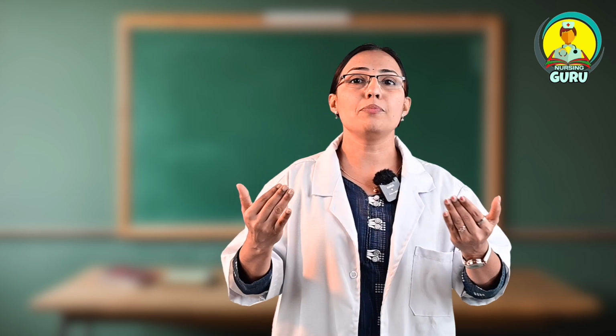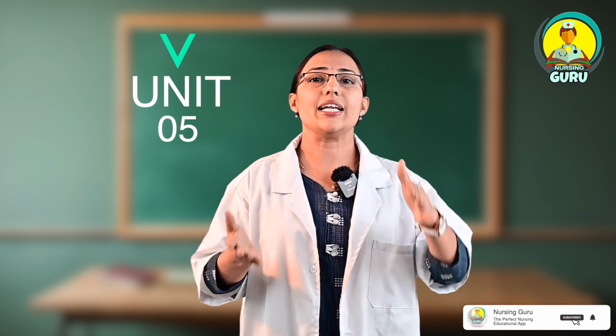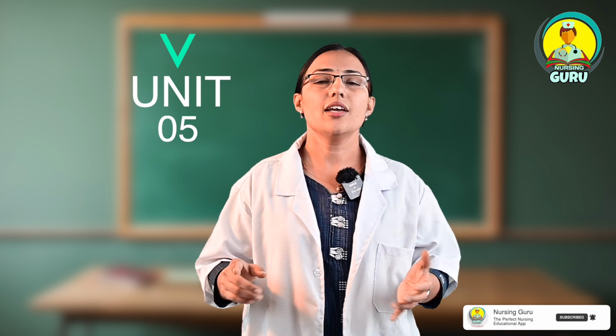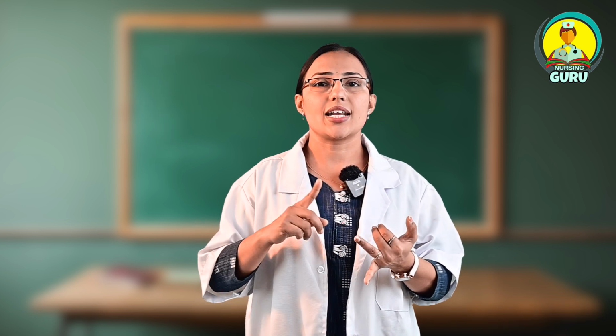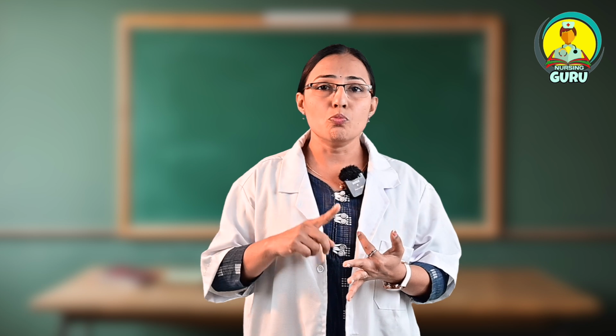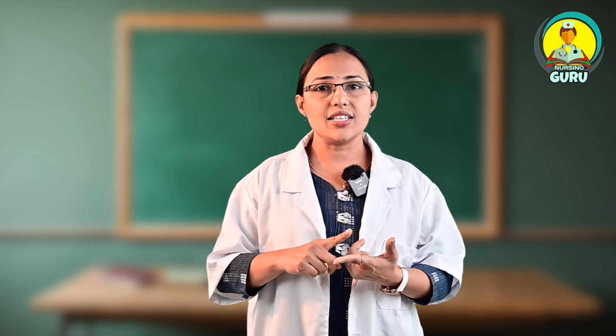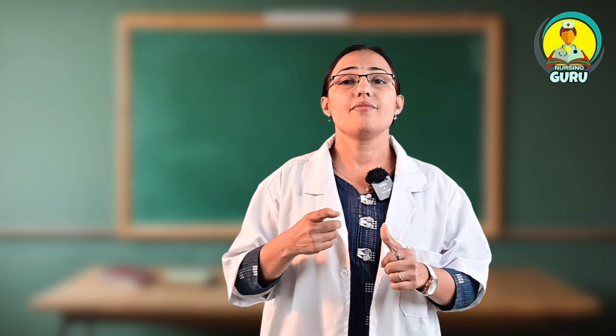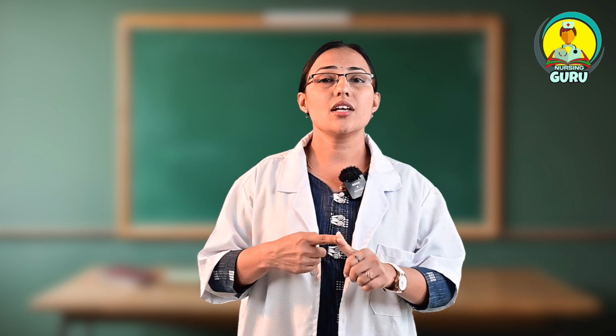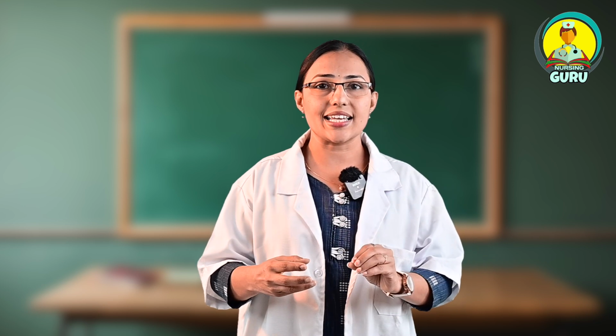So now we will come to unit 5. What do you mean by unit 5? It is all mental disorders. We have neurotic disorders, psychotic disorders, mood disorders, then personality disorders, substance abuse disorders, and also child psychiatric disorders.